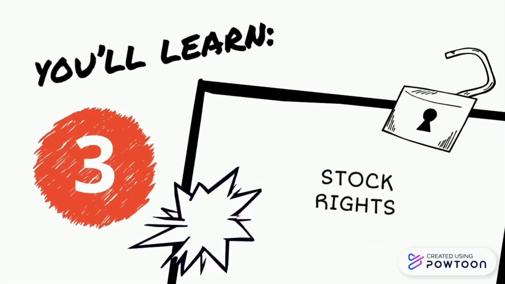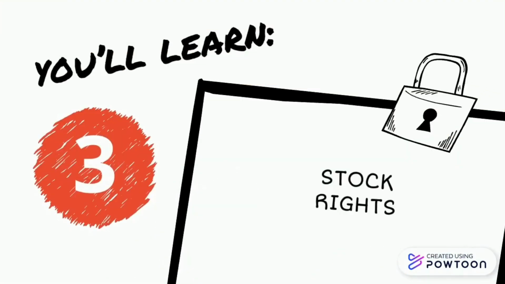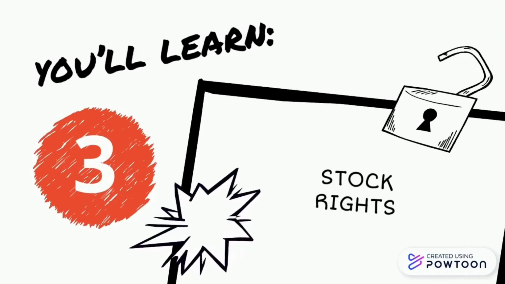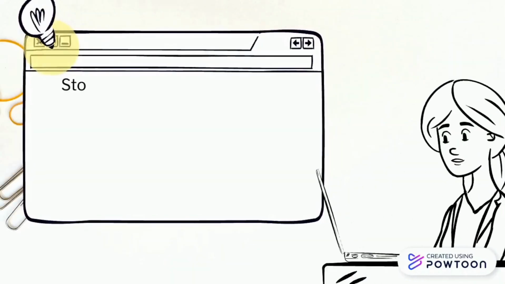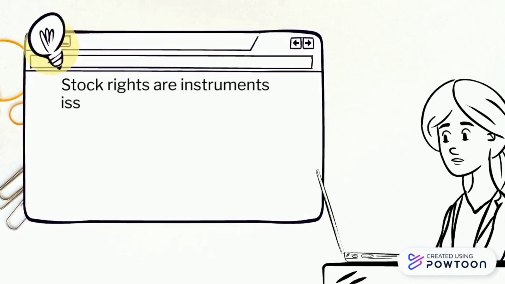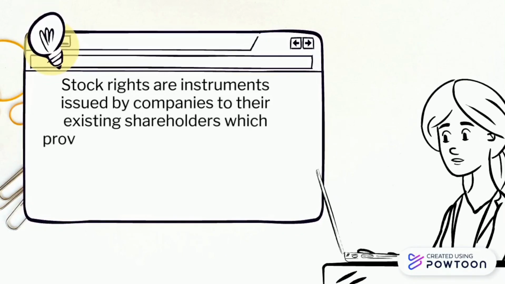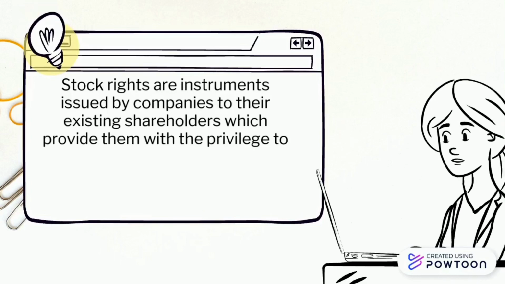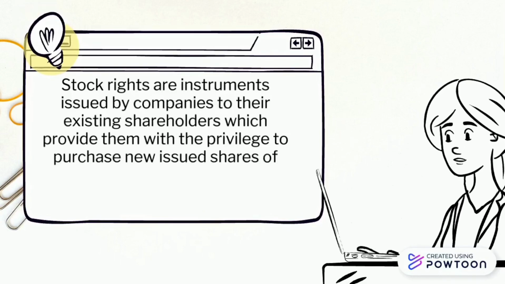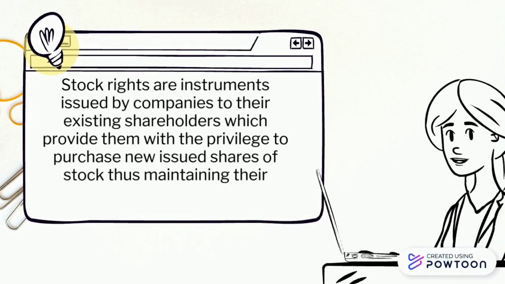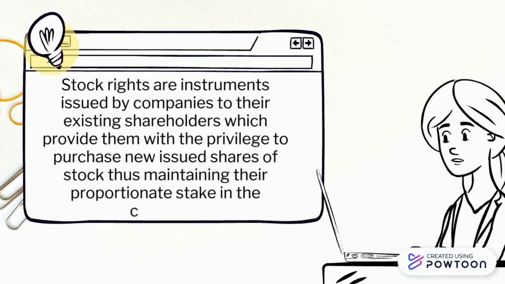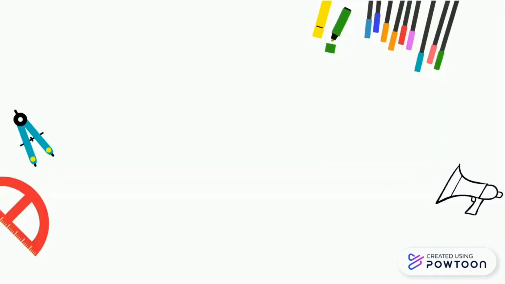And the last topic is stock rights. Stock rights are instruments issued by companies to their existing shareholders which provide them with the privilege to purchase newly issued shares of the stock, thus maintaining their proportionate stake in the company. Here are the features of the stock right.